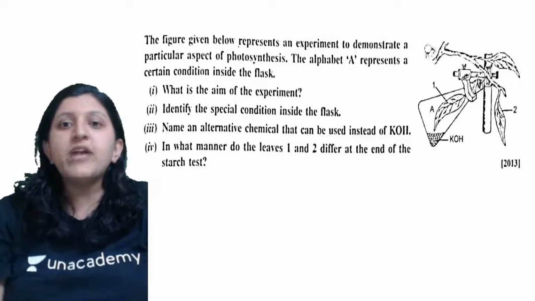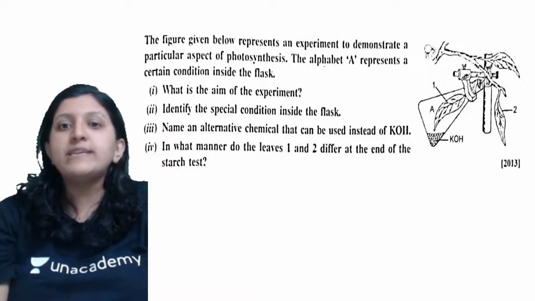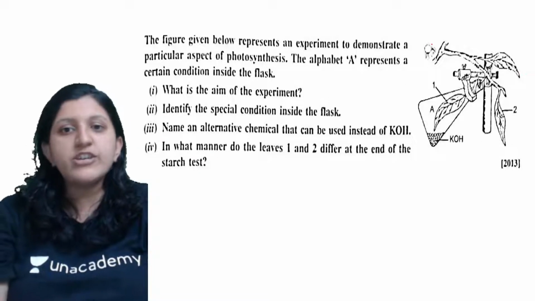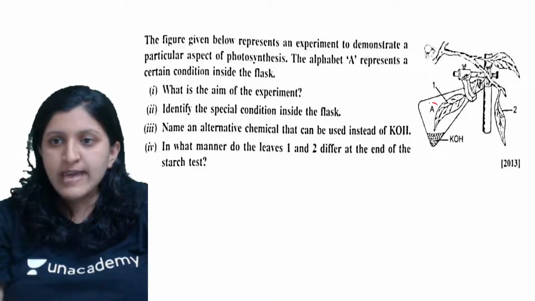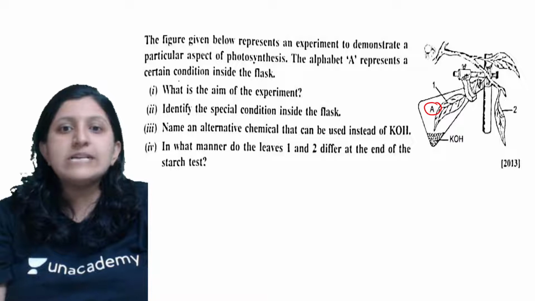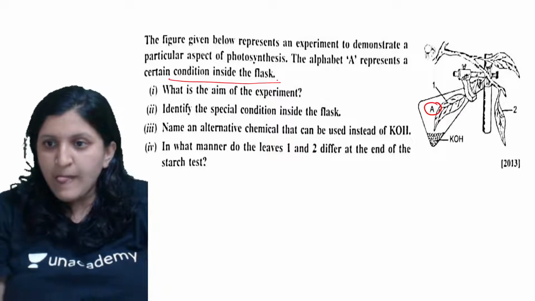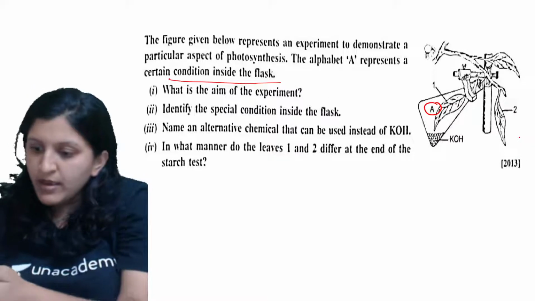So that is, given figure below represents an experiment to demonstrate a particular aspect of photosynthesis. Okay, so this is the figure which is given here. So the alphabet A, so here is the alphabet A, represents a certain condition inside the flask. Okay, and this is again a previous year question.